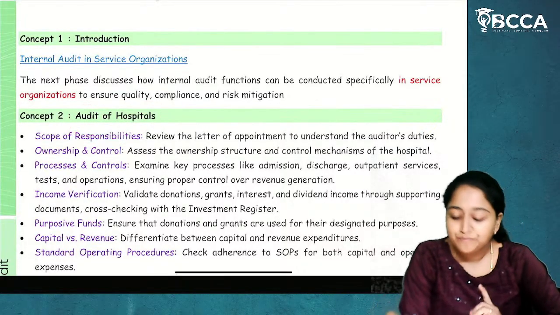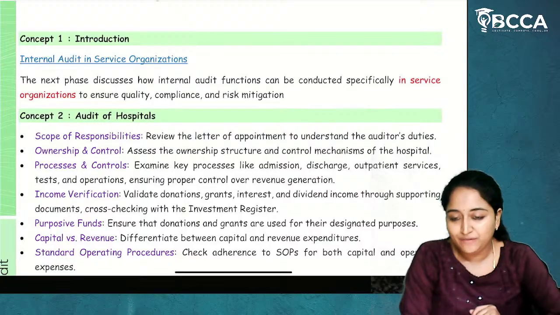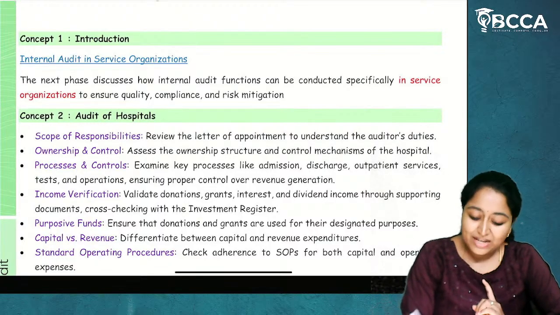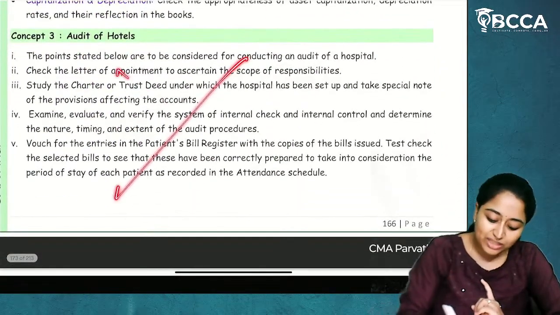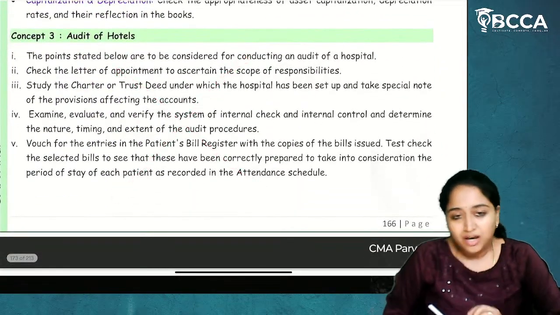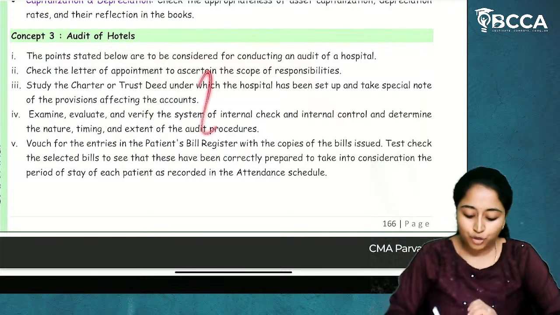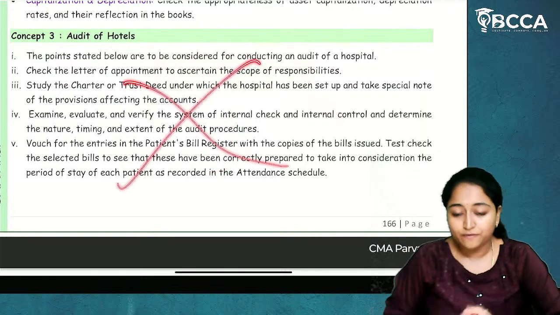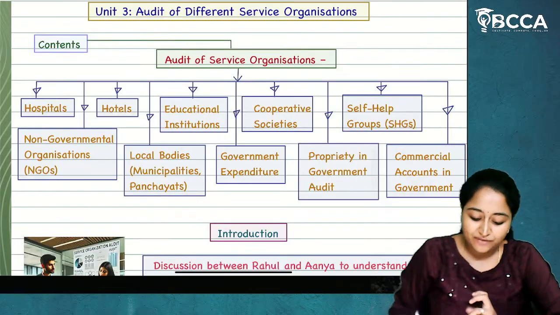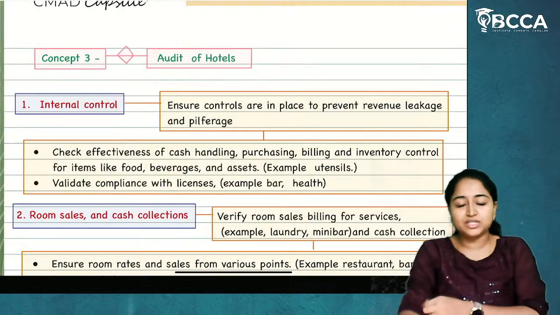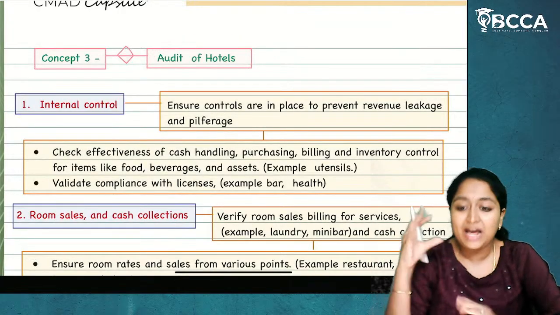I hope it is clear. You have to remember each and every point and you have to write it in the examination. Now, if we see audit of hotels, whatever is given in the concept book, it is wrong. Audit of hospitals has been wrongly given here, so you can strike it off. Now, where is audit of hotels given to you? It is given in the handwritten notes.